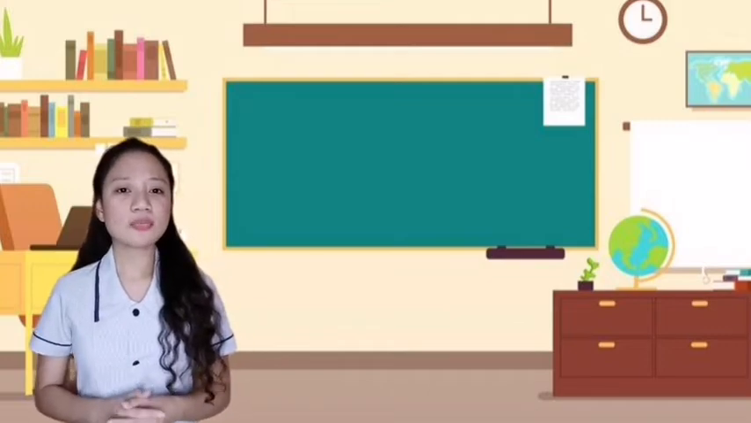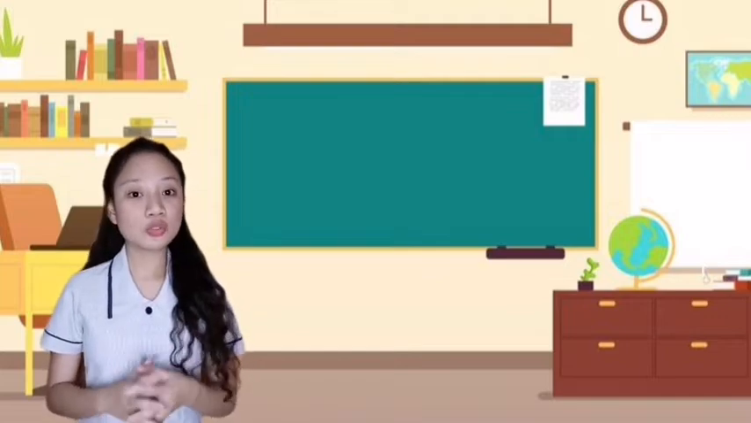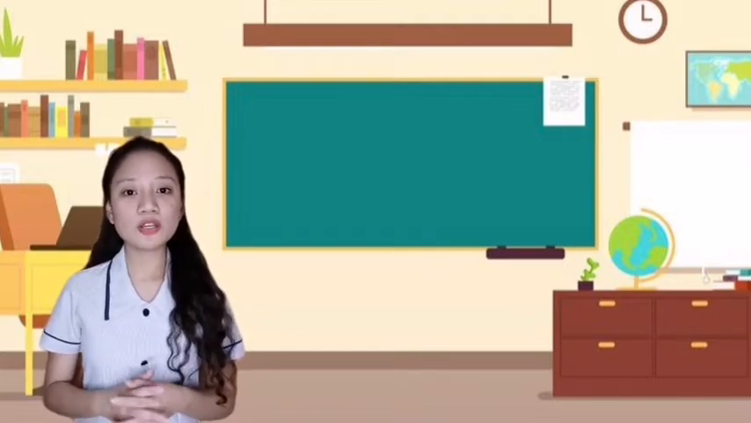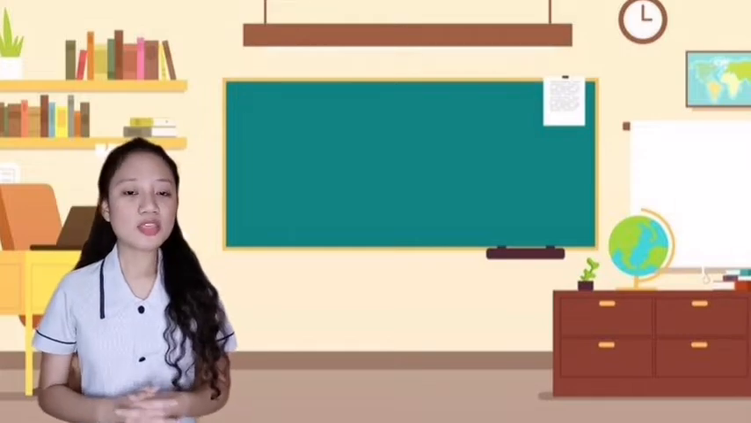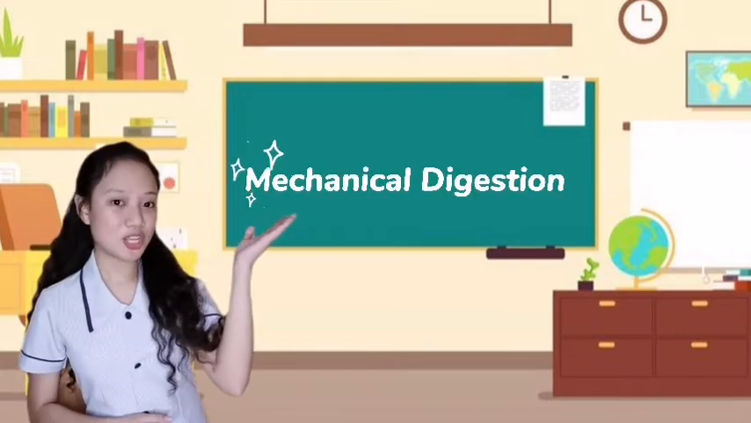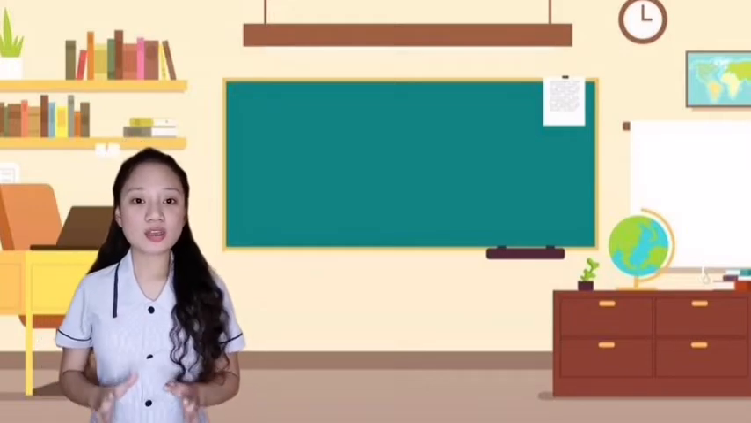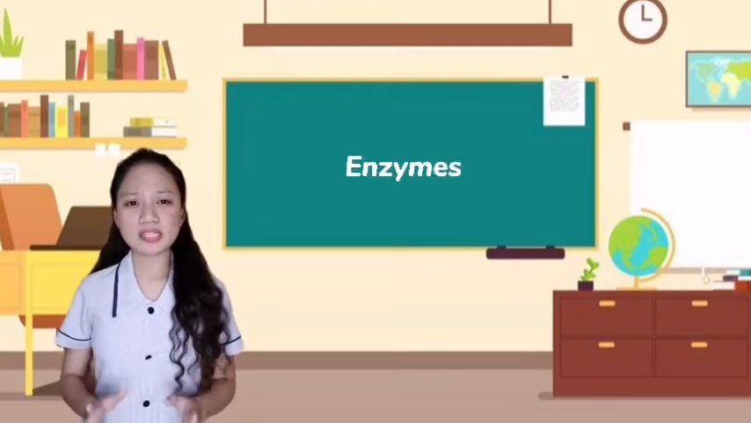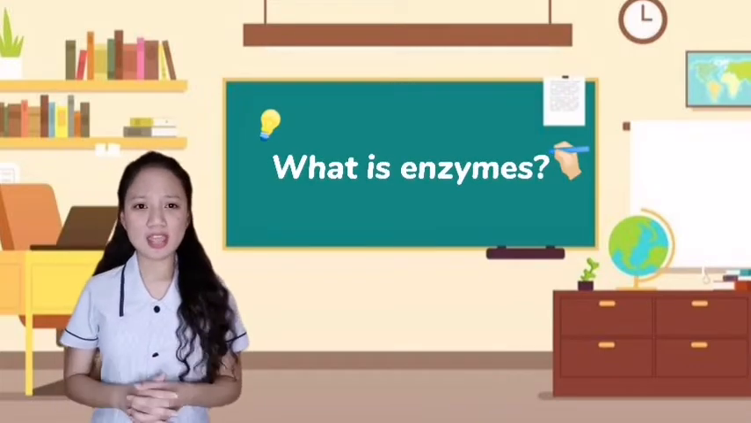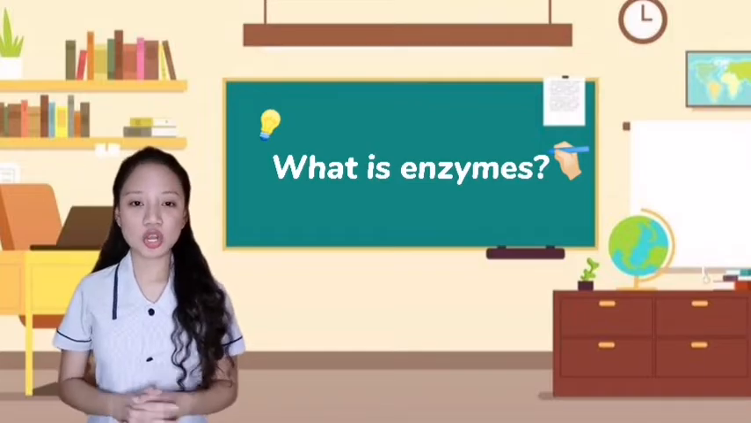In humans, digestion starts in the mouth, where food is chewed and broken down to smaller pieces for easier digestion. This is called mechanical digestion. Initial chemical digestion also starts in the mouth. This is carried out by enzymes. So what are enzymes? They are molecules that speed up chemical reactions.